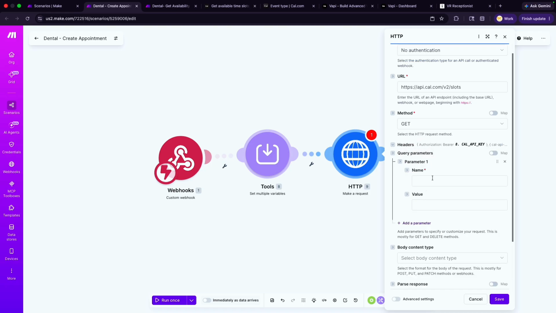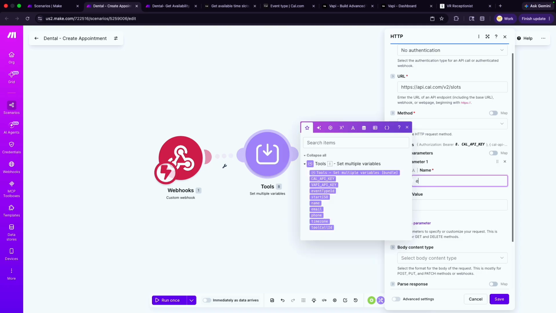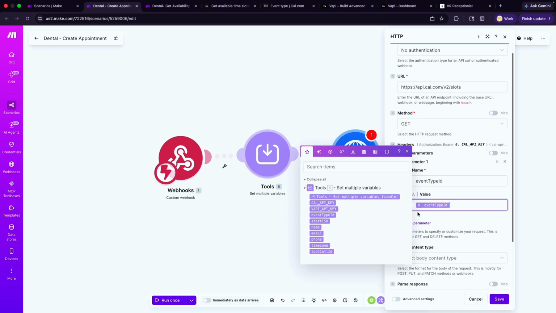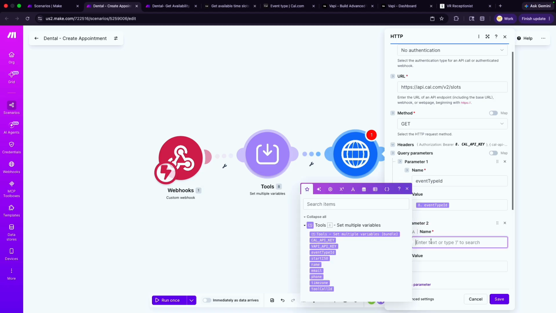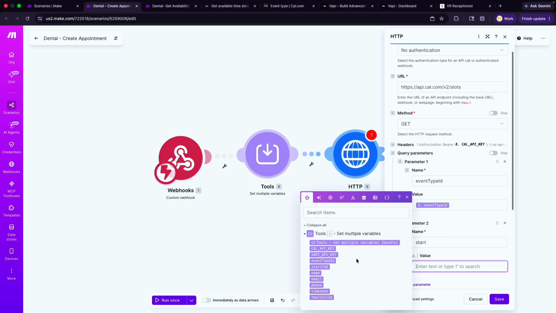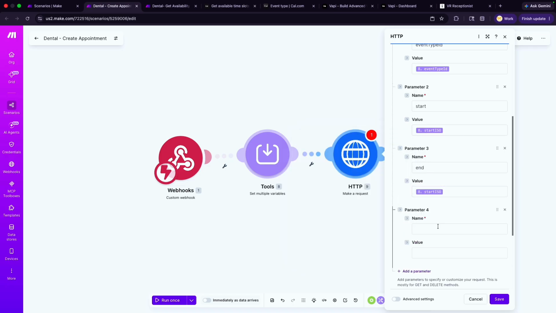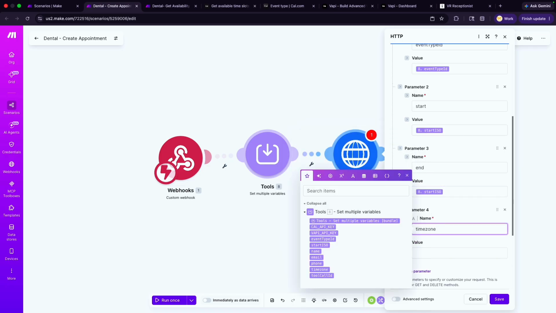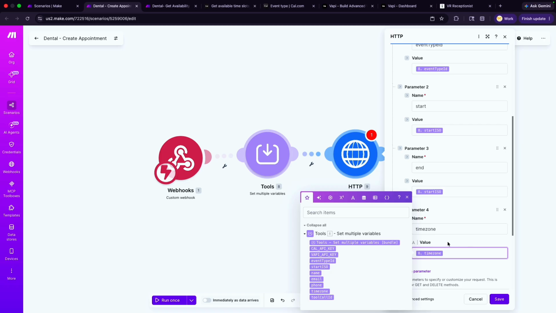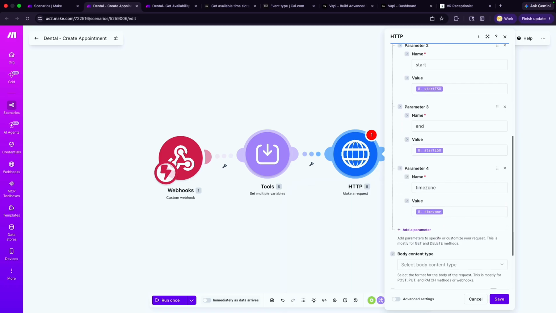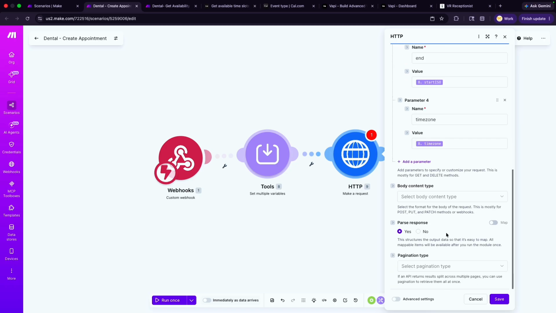And then the query parameters that we need to set: we need an event type ID. I'll fix this ID, take that. Another parameter that we need is start, which should be the start ISO, and the end is going to be the start ISO as well. We also need the time zone, which is going to be our time zone. So that's the query that we need. All we are doing is basically checking, hey, is this actually available?